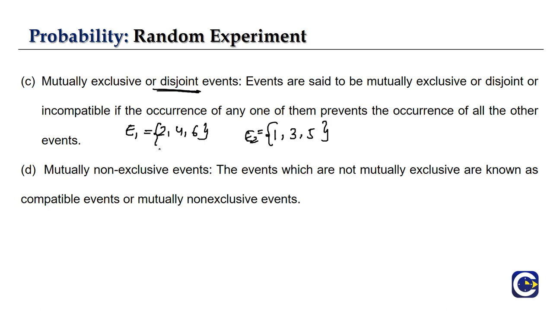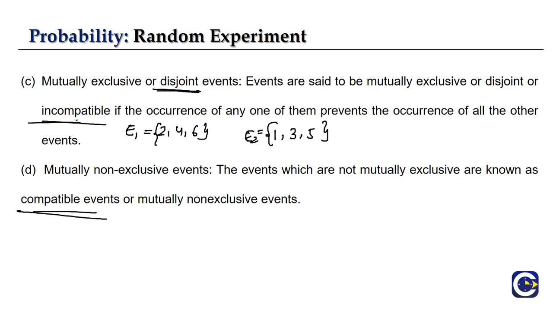Similarly, just as we have mutually exclusive, we will have mutually non-exclusive events. The events which are not mutually exclusive are known as non-exclusive, or we can call them compatible events. Similarly, mutually exclusive events can be called incompatible events.